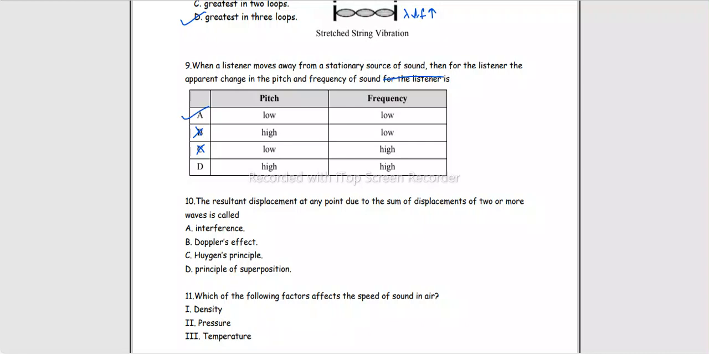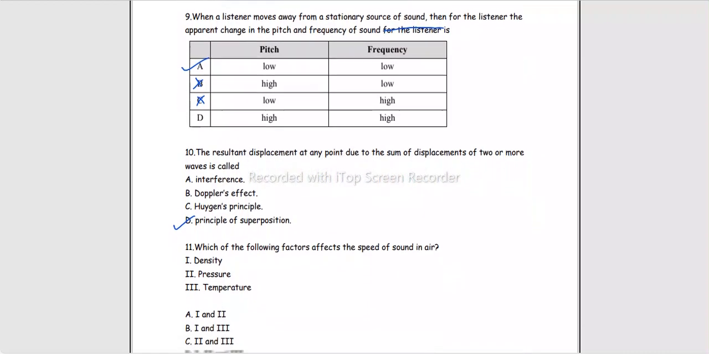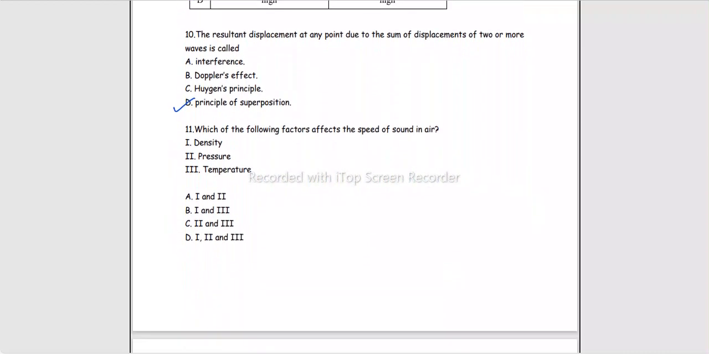Resultant displacement of any point due to the sum of displacements of two or more waves is called... This is the principle of superposition. This is the simple statement of principle of superposition. Whenever two or more waves encounter in the same medium, तो medium particle की resultant displacement depend करेगी multiple waves की वजह से particle में कितनी displacement आएगी उस पर, right?